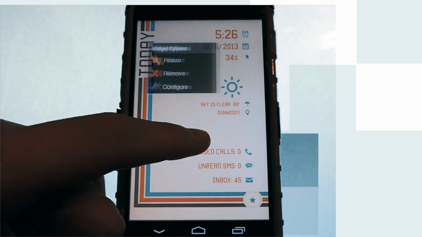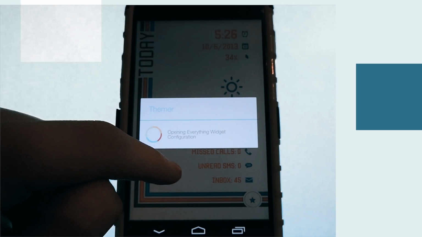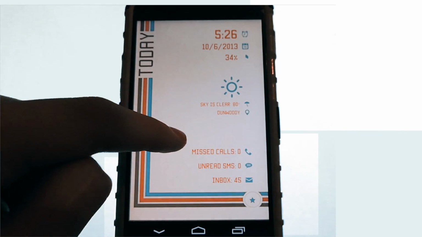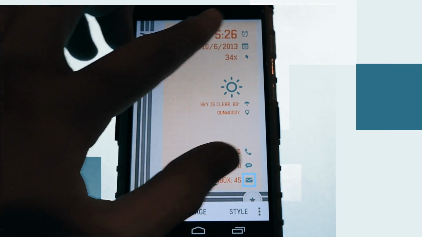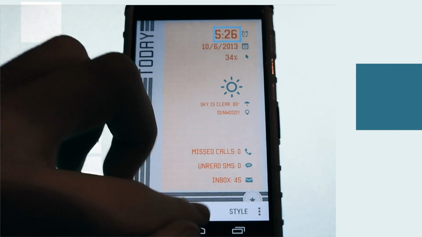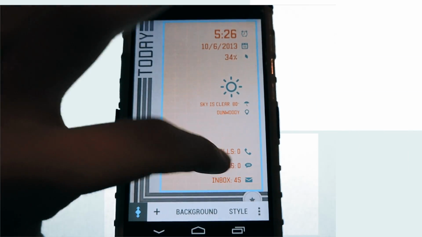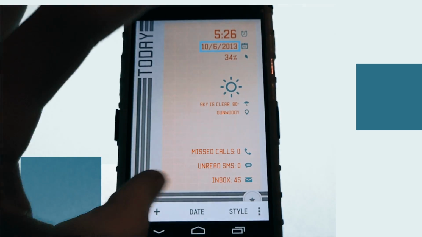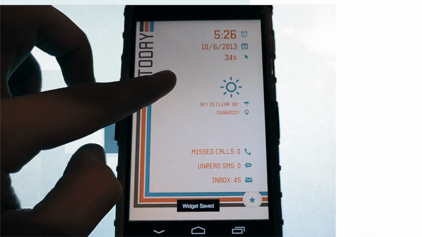Which brings me to my second topic, that you can really do a lot with widgets. If you tap configure, it'll open this Everything widget configuration, which is really great. You really get to customize a lot. As you can see, it's this whole cool thing. You can change the time settings, and you can delete objects like this, and you can really edit every component pretty much. And I think that's pretty cool. That's just one of the many features that Themer has.